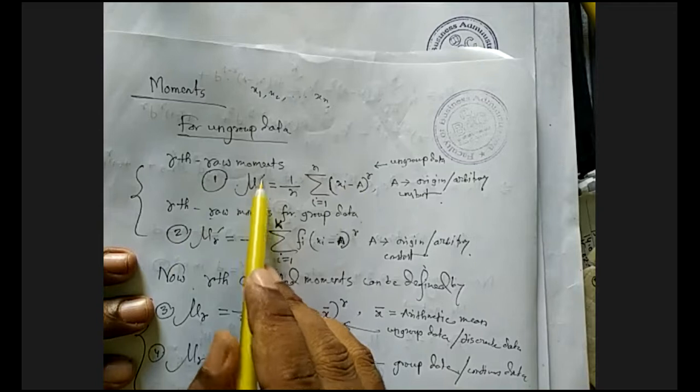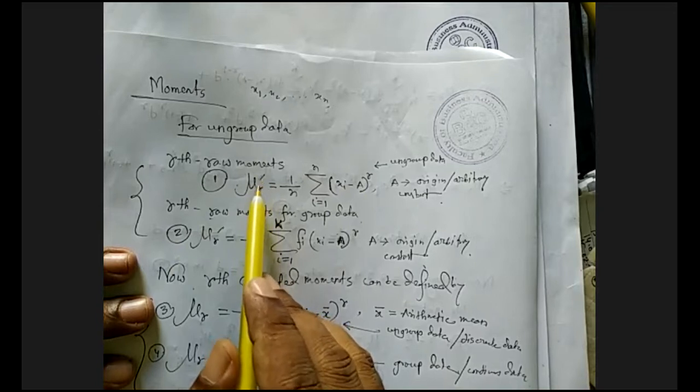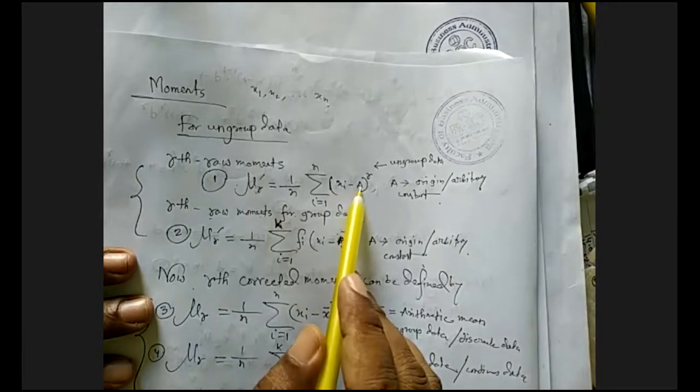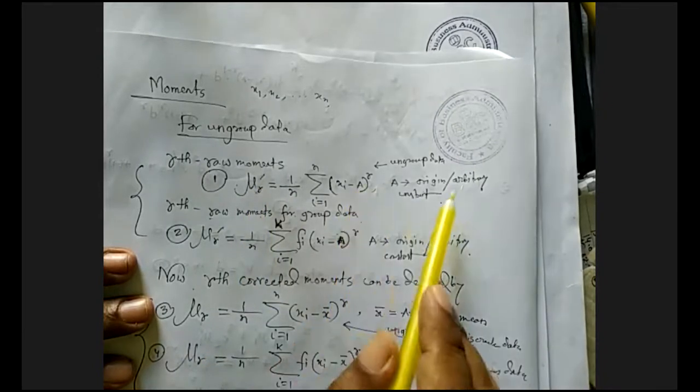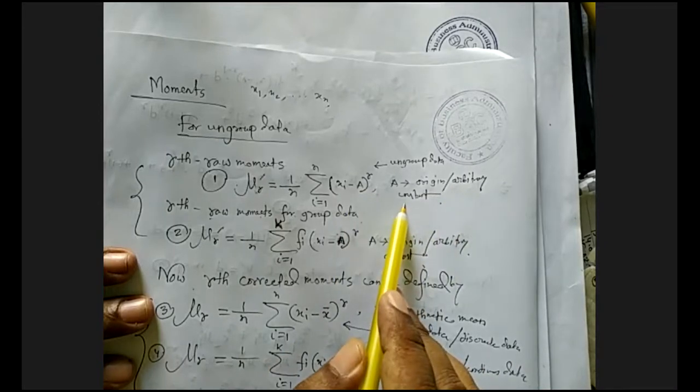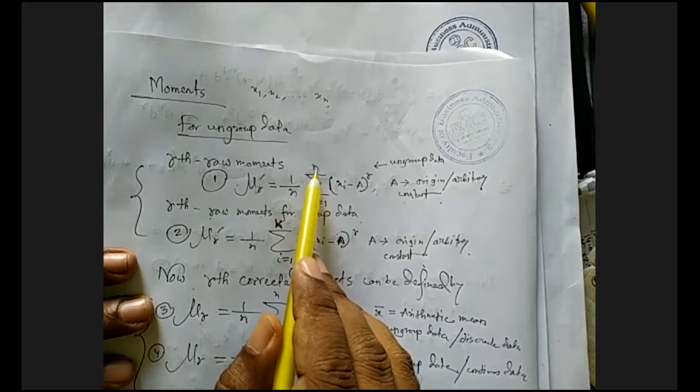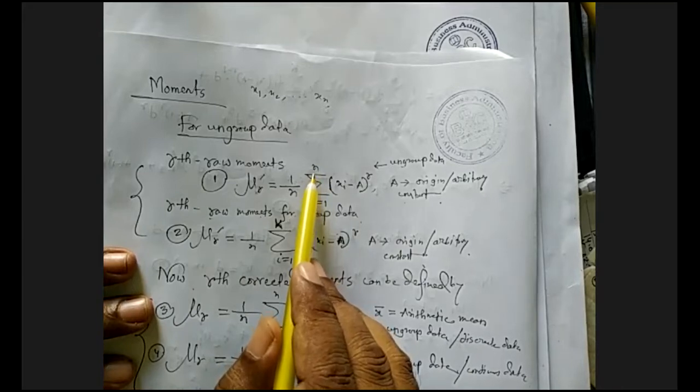The rth raw moment, or moments about origin or central moments about origin. A is the origin or arbitrary constant. Remember it. So i equals 1 to n, where n is the total number of observations.